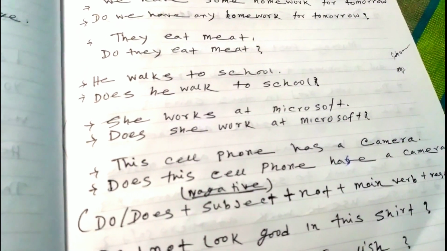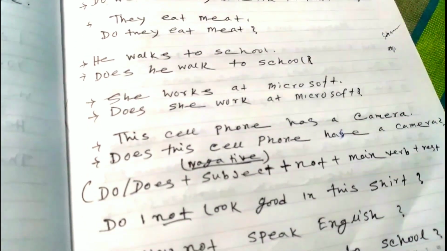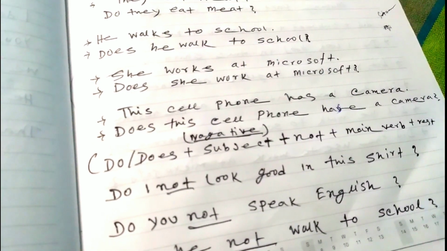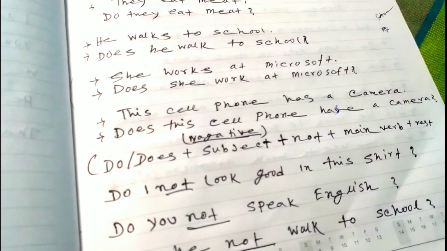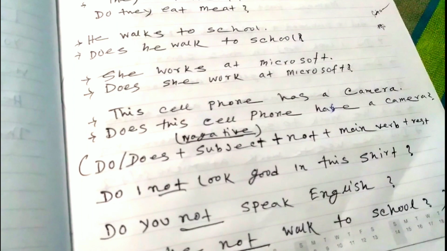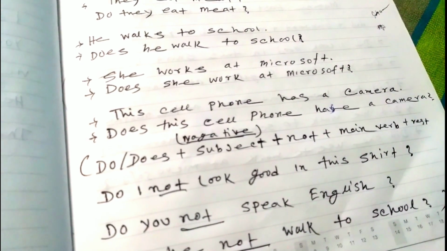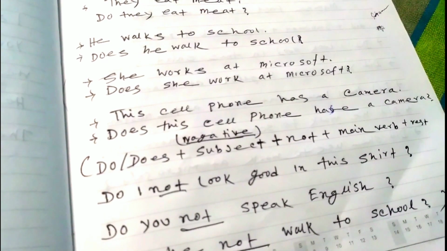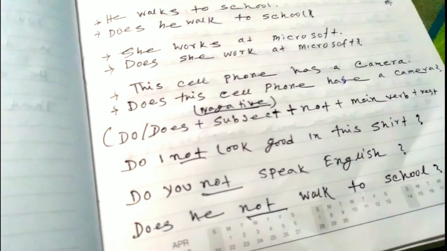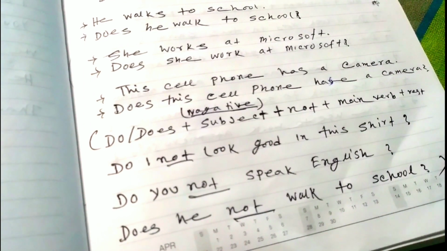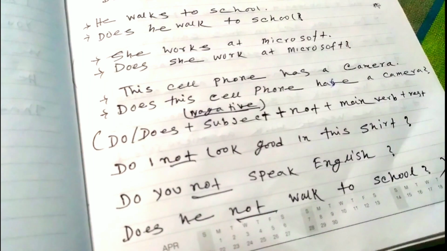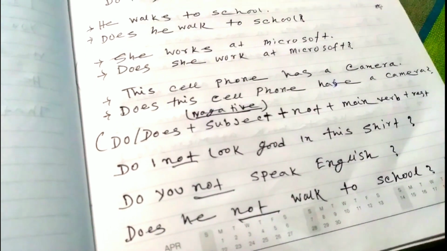So we can also make negative questions like that. Their formula is do, does, subject plus not and main verb. So, do I not look good in this shirt? Do you not speak English? Does he not walk to school? So both are negative sentences.